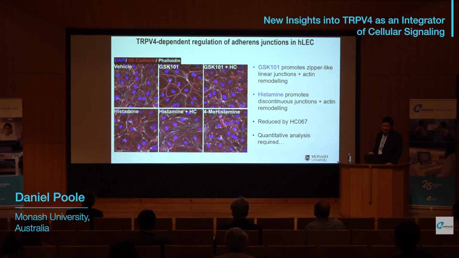So we looked at adherens junctions in cultured lymphatic endothelial cells. Activation of TRPV4 led to the formation of these linear junctions and remodeling of the actin cytoskeleton, and this was effectively blocked by a TRPV4 antagonist. Histamine promoted discontinuous junction formation and remodeling of the actin cytoskeleton, which was reduced by TRPV4 inhibition.